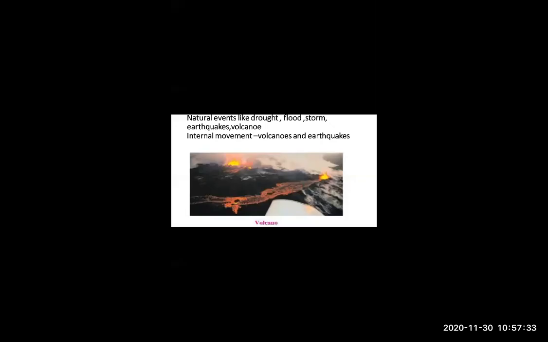Okay. So here we see that there are two internal movements. Which are the two internal movements, students? Write in the chat box. Yes, exactly correct, Revati. Bhumi Tiwari is also answering. Yes, there are two internal movements, that is earthquake and volcano.